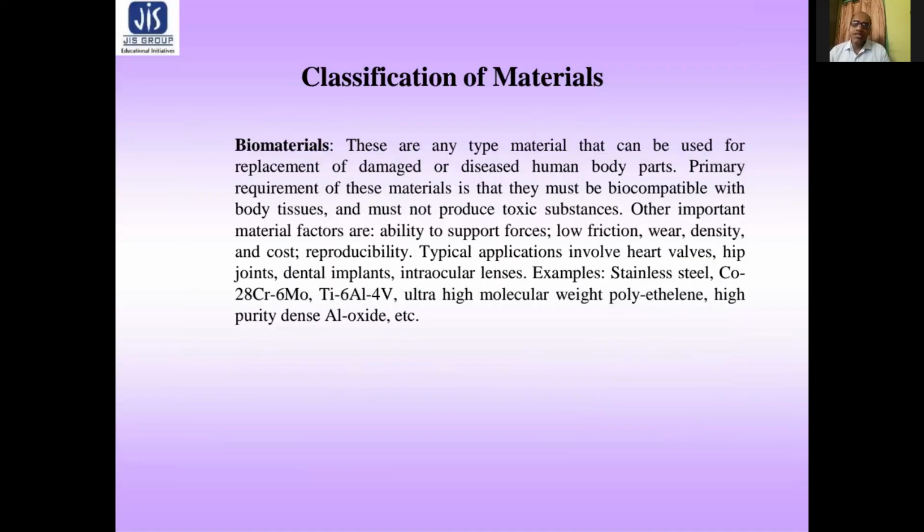Next is biomaterials. These are any type of materials that can be used for replacement of damaged or diseased human body parts. The primary requirement of these materials is that they must be biocompatible with body tissues and must not produce toxic substances.